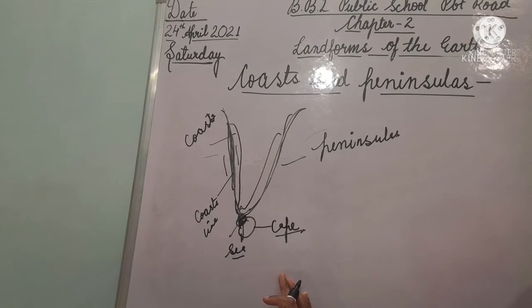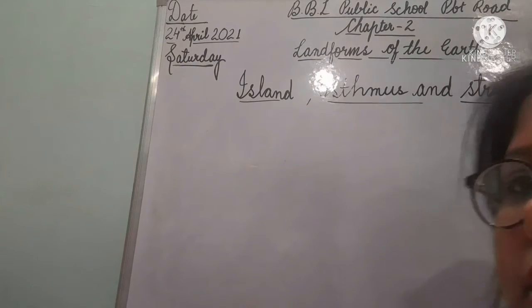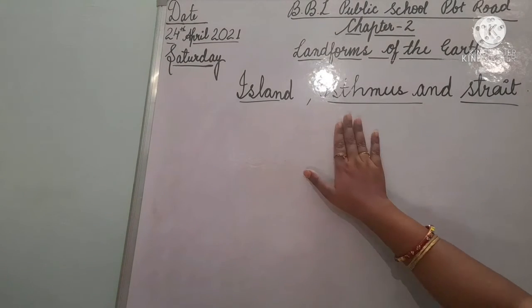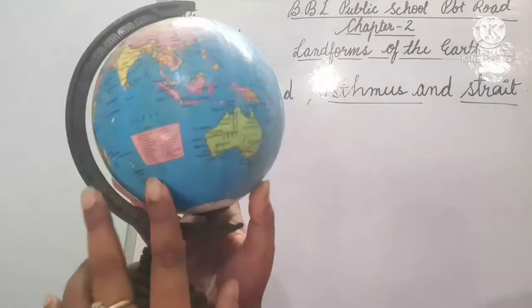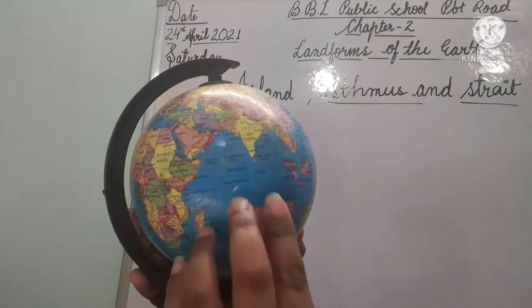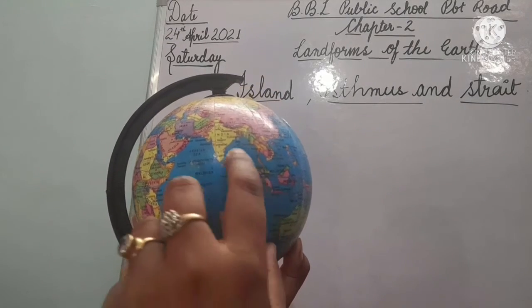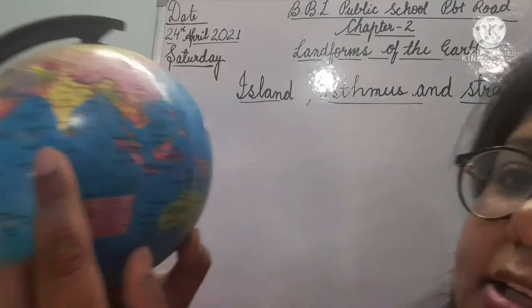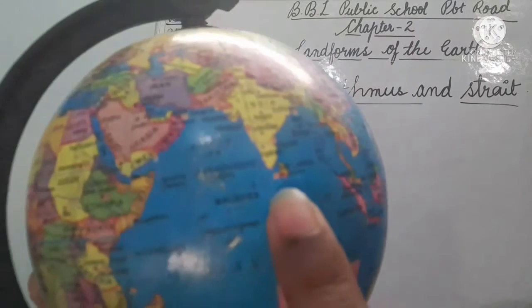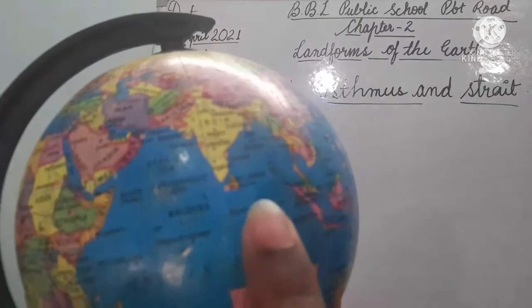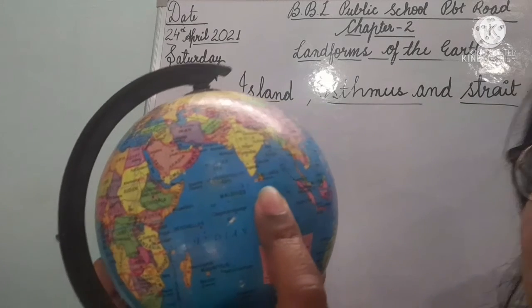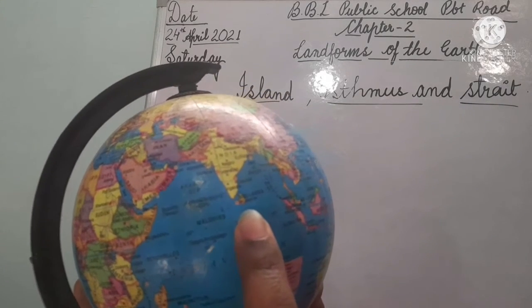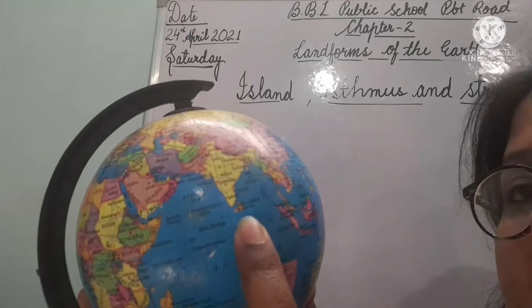Now the next is isthmus. Yes, children, we start with island, isthmus and strait. What is an island? As you can see on this globe, an island is an area of land which is surrounded by water. Sri Lanka is totally surrounded by water, so this is an island. Andaman and Nicobar is also an example of an island.